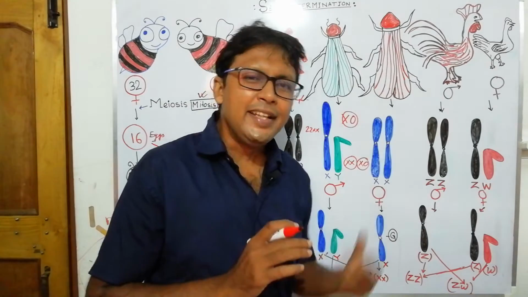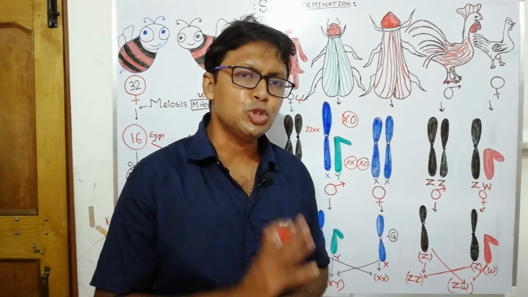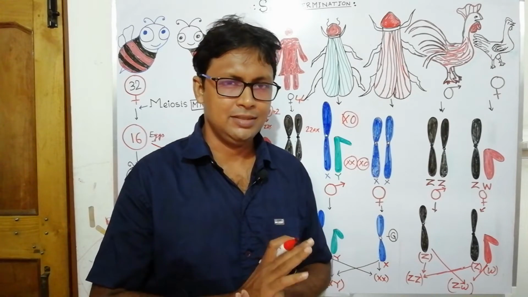So in this case also, in grasshopper, they will produce 2 types of gametes.